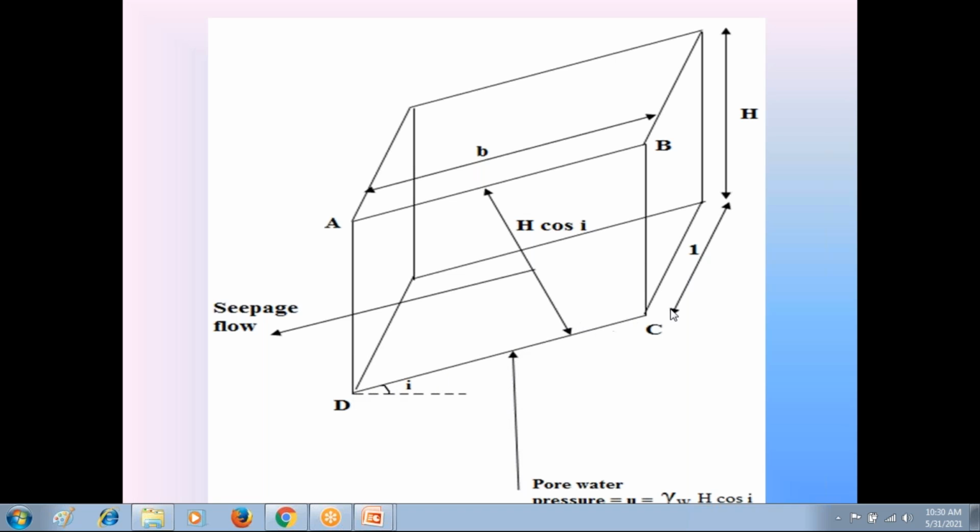On the surface CD, we can resolve this pore water pressure into two components, same as the weight W. Just now we discussed the weight W acting vertically downwards.